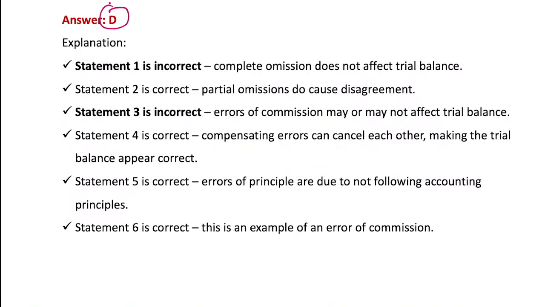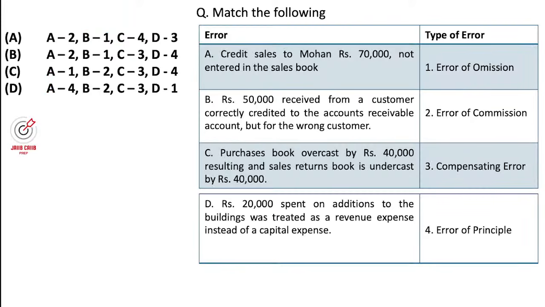This is the type of question. Another question is something like this. They will give you a table and transactions, and based on these transactions they will ask you to find the correct match. So credit sale to Mohan of 7 lakh not entered in the sales book. What will be your correct answer for this one? It is error of omission, okay. We did error of omission.